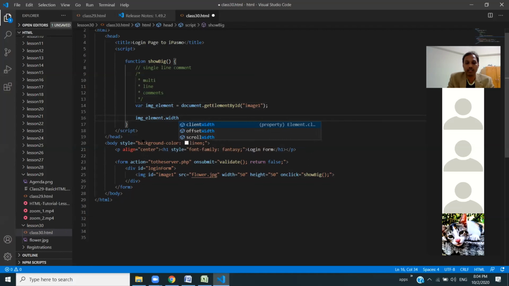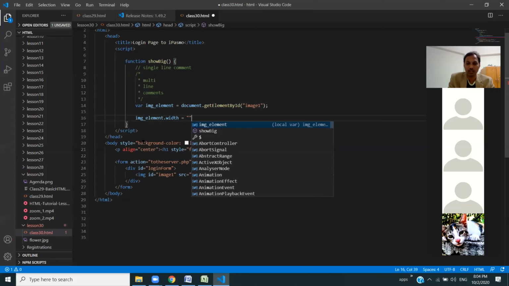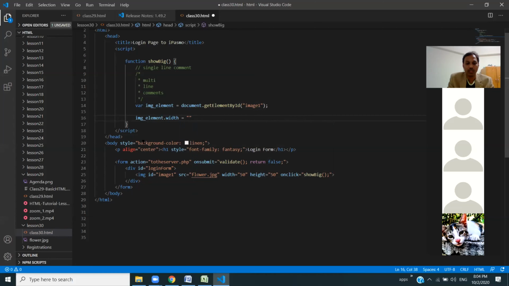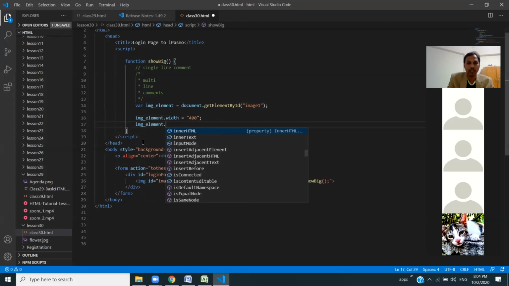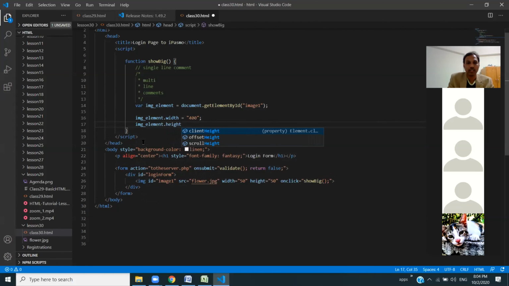Width is equal to 50. Yeah, you can just make it as 400 or something like this. Oh yeah, 50 is the thumbnail size. Height is equal to 400, something like this.